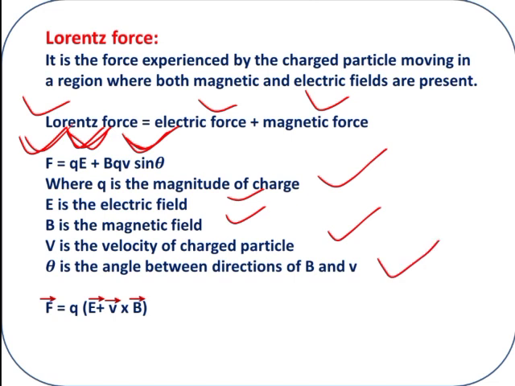Then what is common in this expression? q is common. So when we express this in vector form, vector F is equal to q, taking q outside, then inside the bracket, E plus v cross B, with no sin theta, because we use the cross symbol while writing the vector form. So v cross B or B cross v, both are the same. This is the expression for the Lorentz force in vector form. This is a very important formula which will help you solve problems.